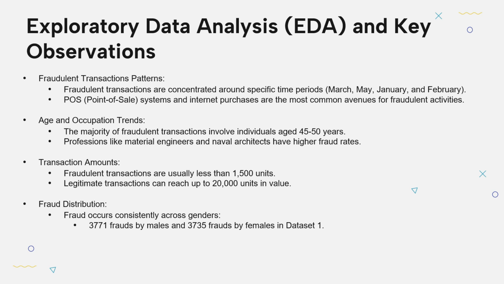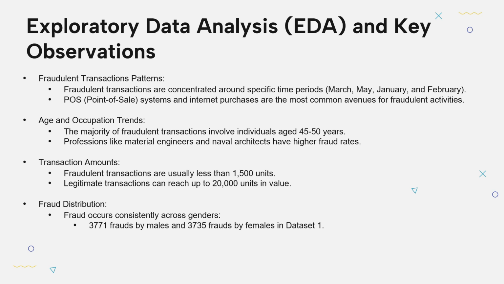Moving ahead, the exploratory analysis of the datasets revealed interesting patterns for fraudulent behavior. Fraudulent transactions were found to peak in specific months, particularly in March and May, followed by January and February.